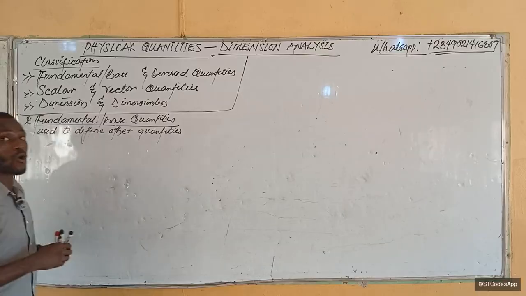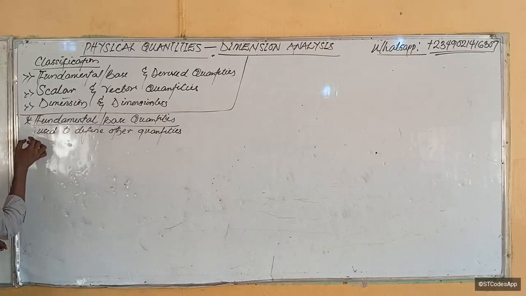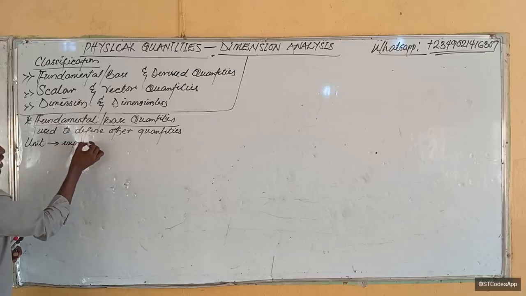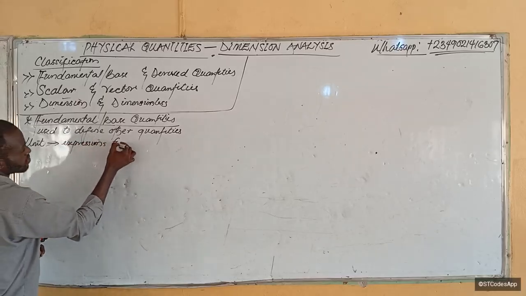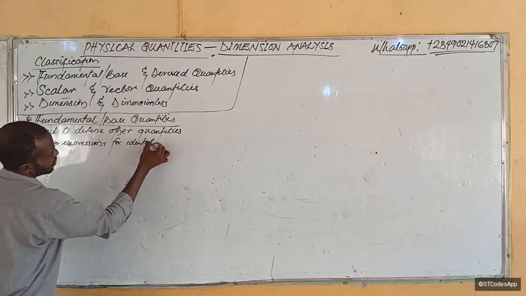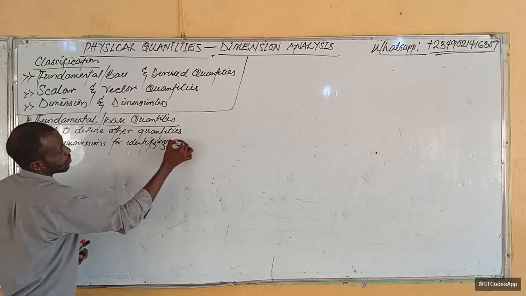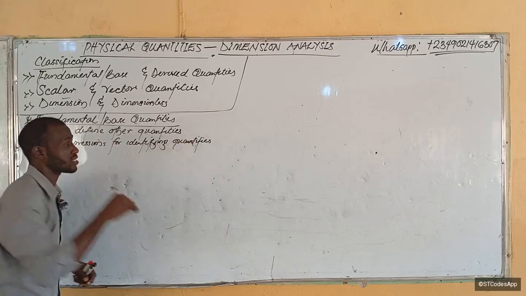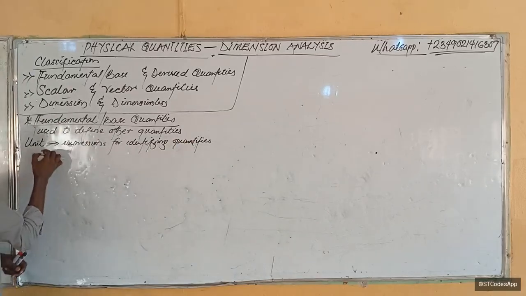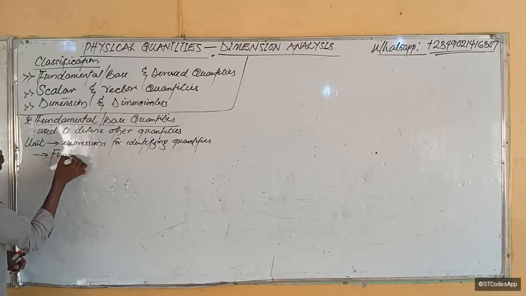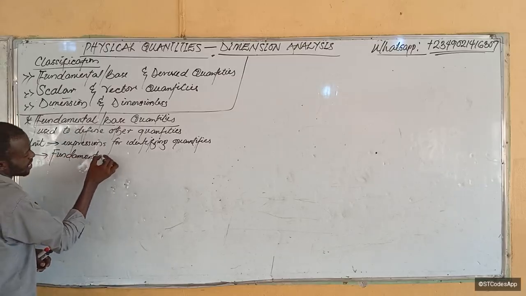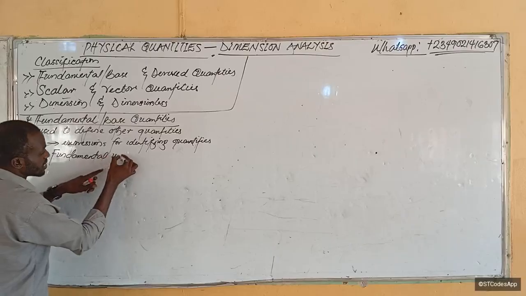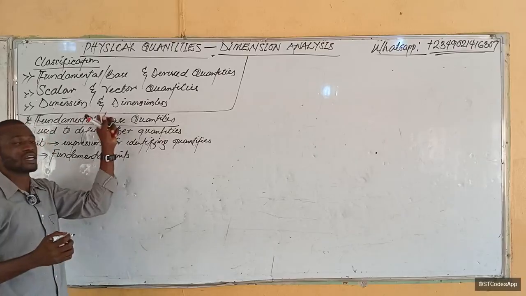Now, how do we identify a particular quantity? We use what we call units to identify quantities. So units are the expressions used for identifying quantities. If it is a fundamental quantity, then we call the unit for identifying it a fundamental unit. Now when I say identifying, how do we identify? It's by measuring. So we say fundamental units are used for measuring fundamental quantities.